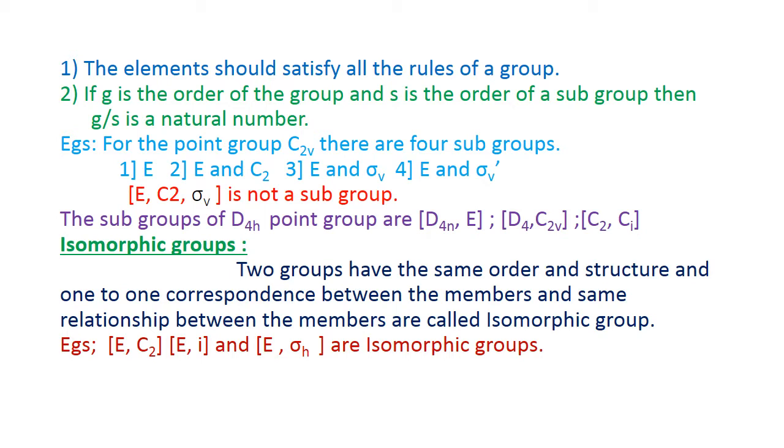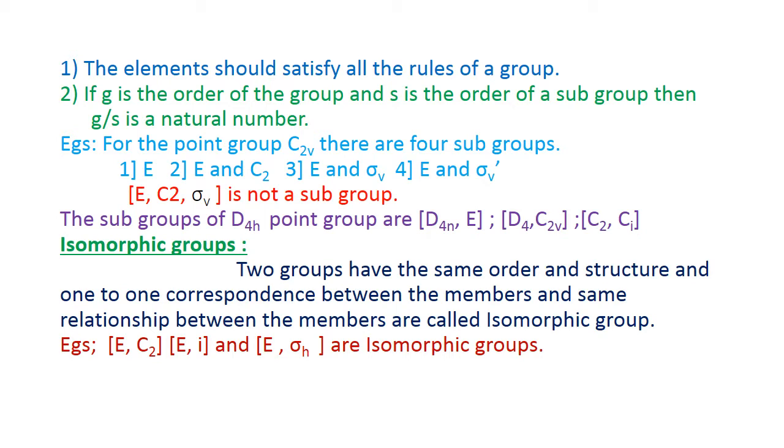There are 4 subgroups possible. One is E. Two is E and C2. Three is E and sigma V. Four is E and sigma V dash. The 4 subgroups follow the general characteristics of a group. For the C2V group, there are 4 elements present, so the order is equal to 4. For the first subgroup, the order is 1. 4 divided by 1 is equal to 4. It is a natural number.